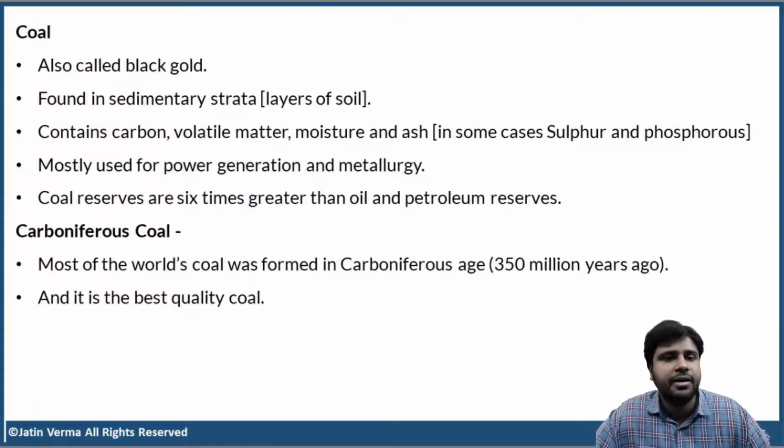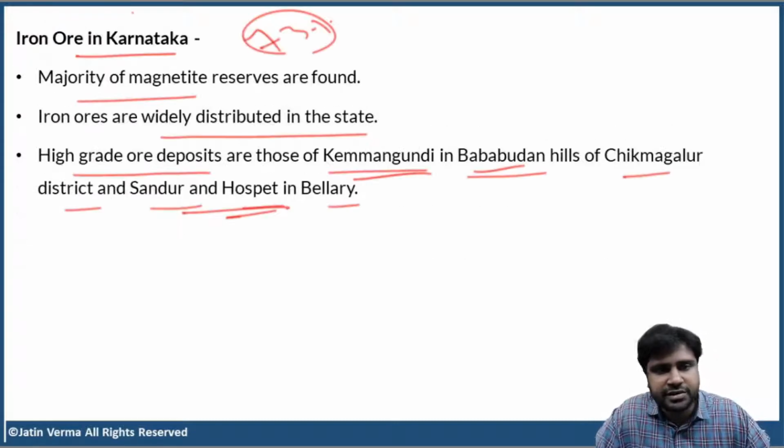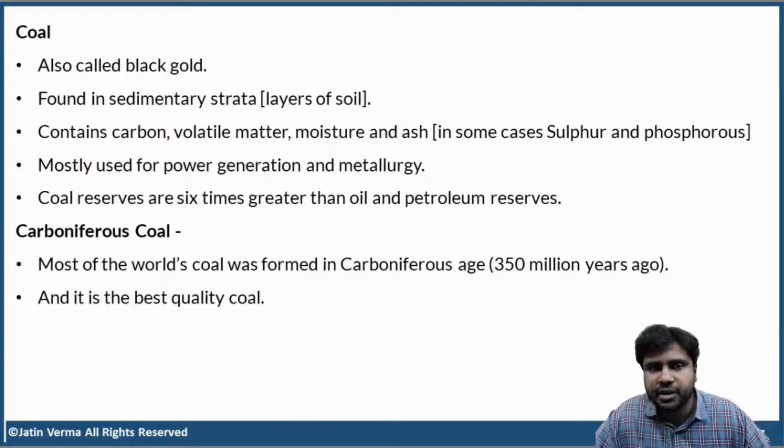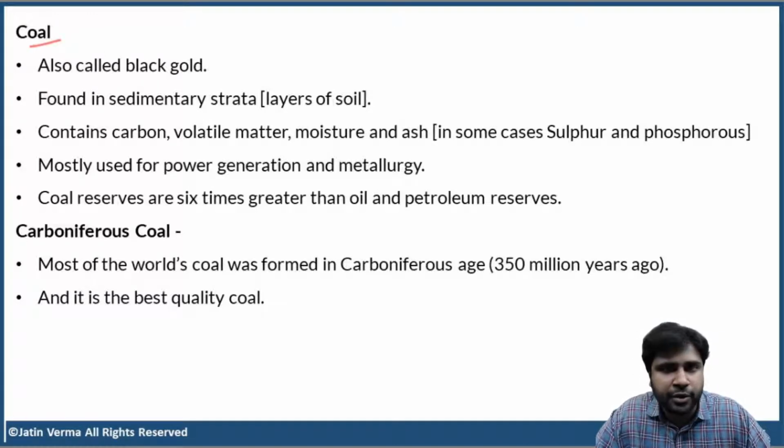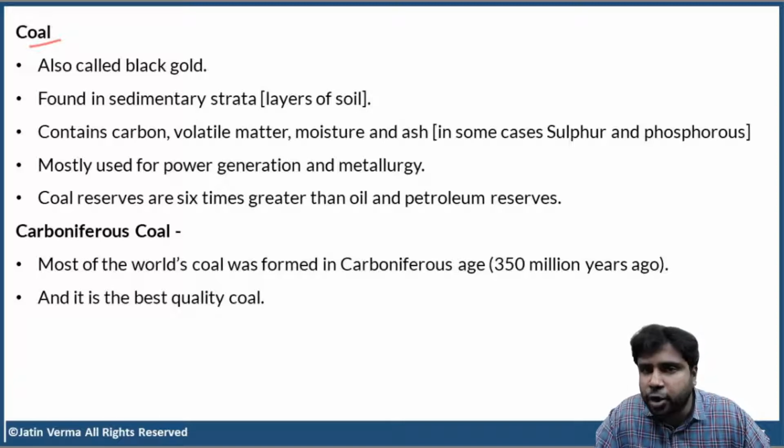Okay. Now, coal. We are done with iron ore. We have discussed all the important points about iron ore. Now let us move on to coal. This is a bit more analytical compared to iron ore because we are going to discuss the formation of coal also. Now we all know that coal is called black gold. And coal is found in sedimentary strata. What do you mean by that? Different layers of rocks or layers of soil.